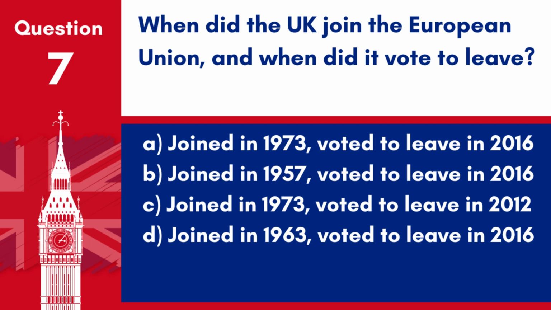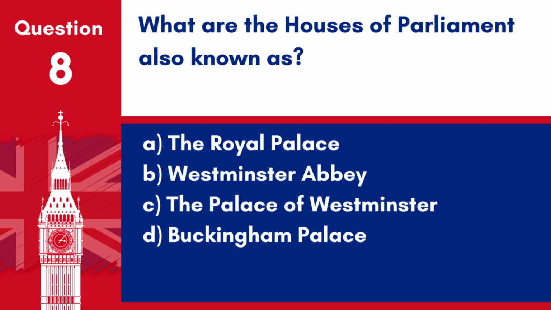D. Joined in 1963, voted to leave in 2016. Answer: A. Joined in 1973, voted to leave in 2016. The UK joined the European Economic Community, now the EU, in 1973 and voted to leave the EU in a 2016 referendum.